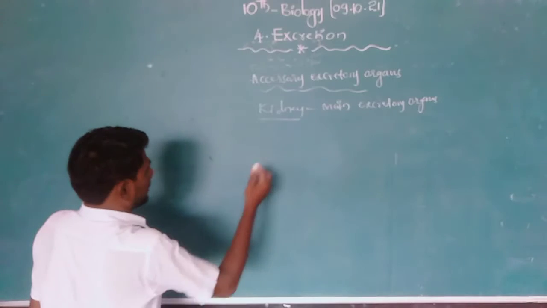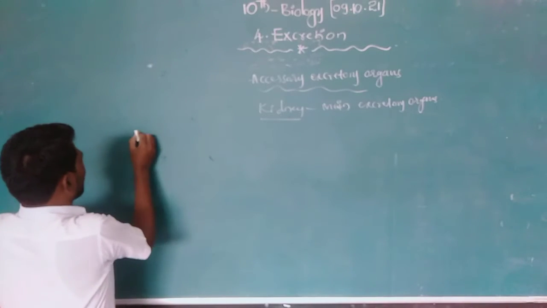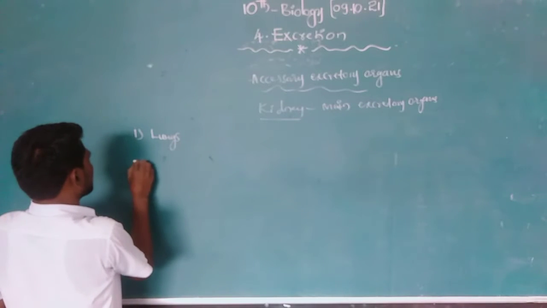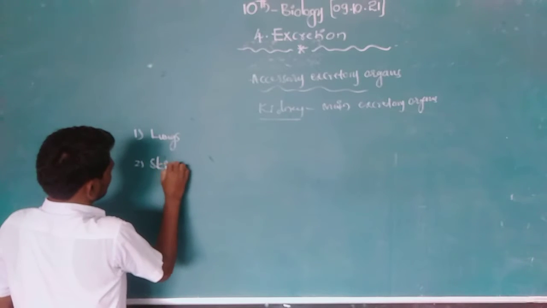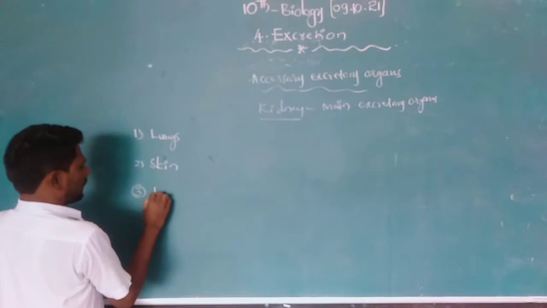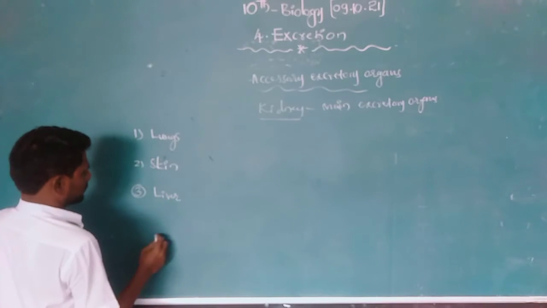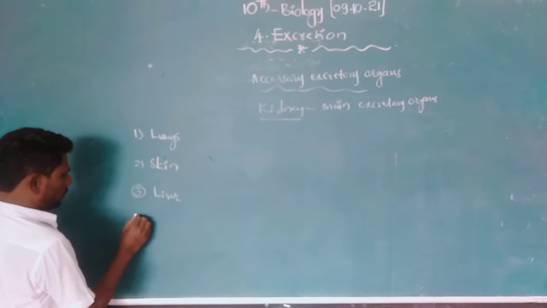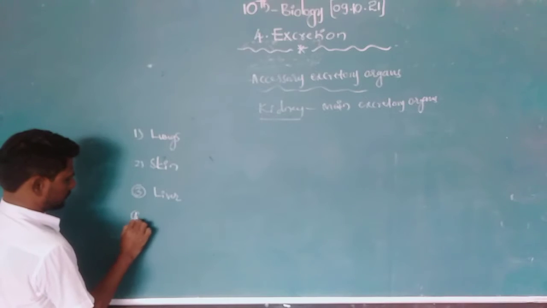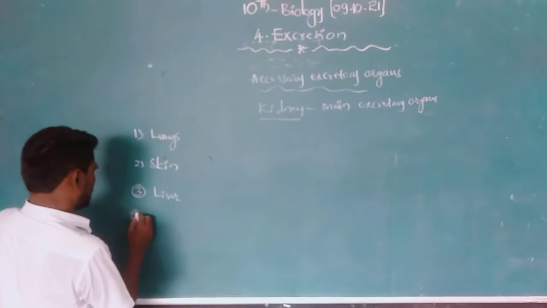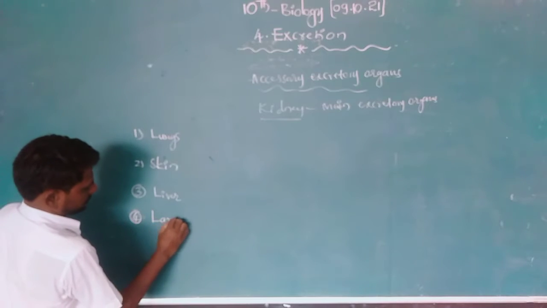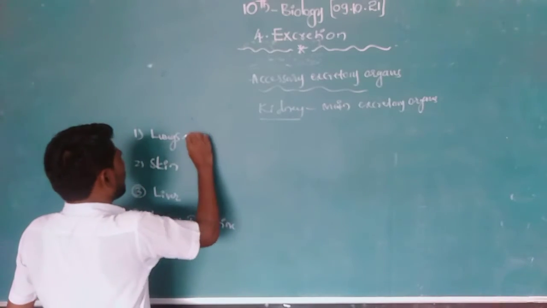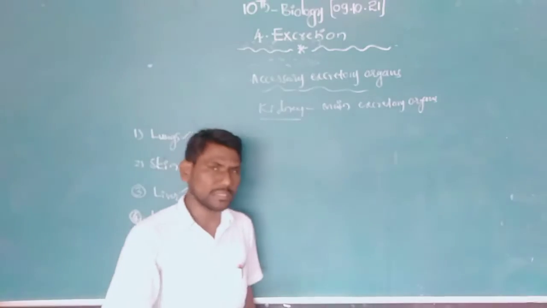Here, the accessory excretory organs are: one, lungs; second, skin; third, liver; fourth, large intestine. These are the main accessory excretory organs in our body.